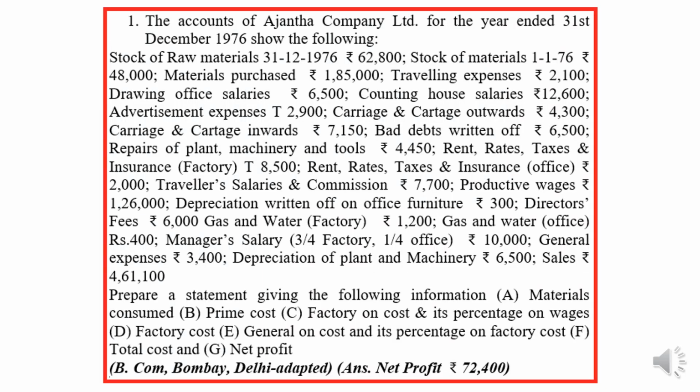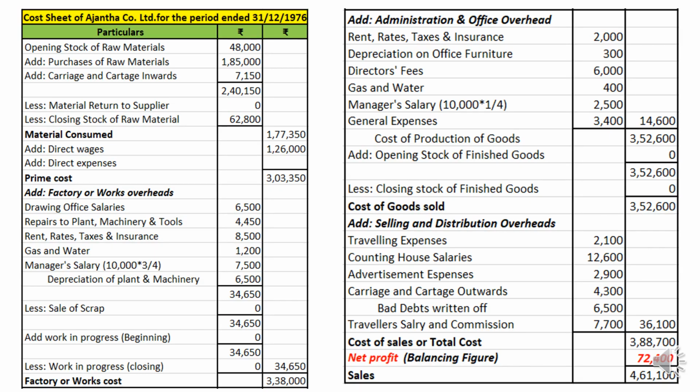So this is the entire question. You can read the question, you can understand, right? So I have kept the question here. Then I have the solution also, I will show you, where I will discuss the significant items. Rest of the items are quite easy. So if you see this answer here, the items are same: opening, add purchases, carriage inwards, same direct expenses, prime cost we will get.